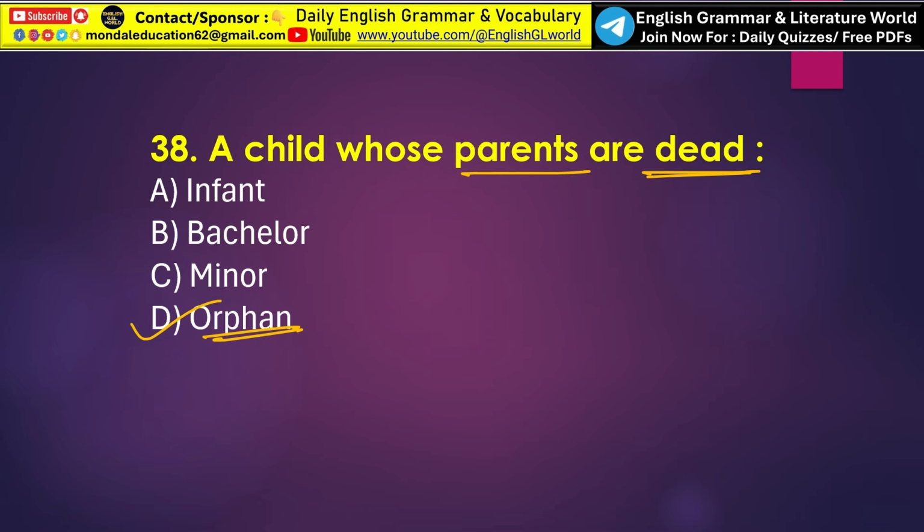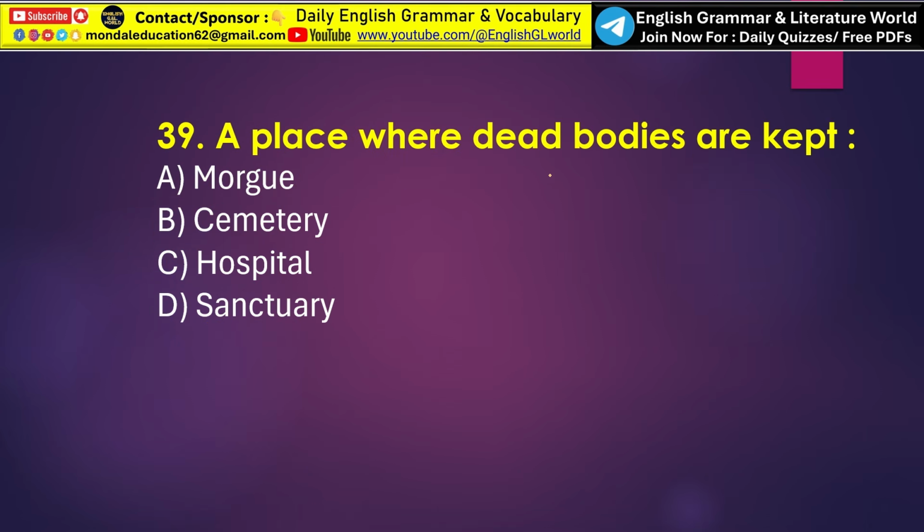So now what is the meaning of the word infant? So the word infant is a very young child or baby. That is called infant. Next, a place where dead bodies are kept. So now someone gets confused between the words morgue and cemetery. So look at the difference.